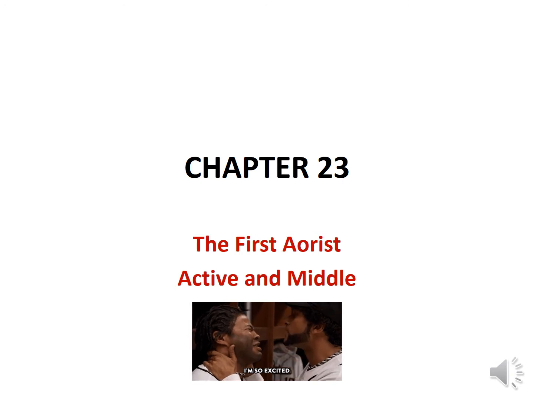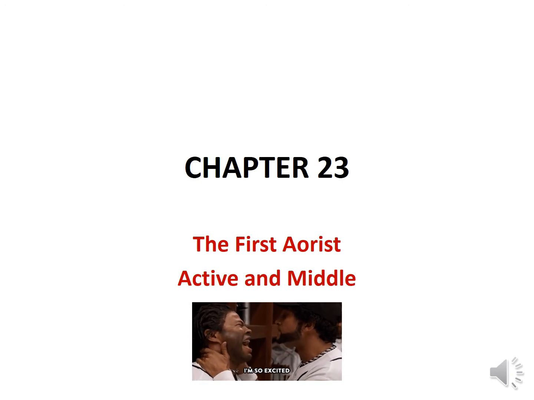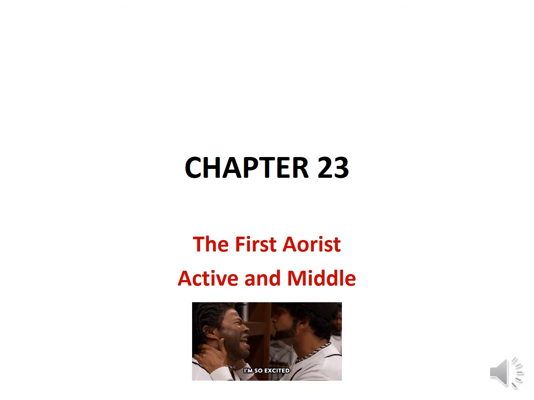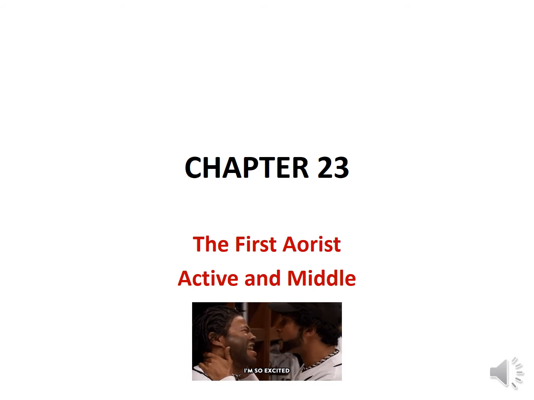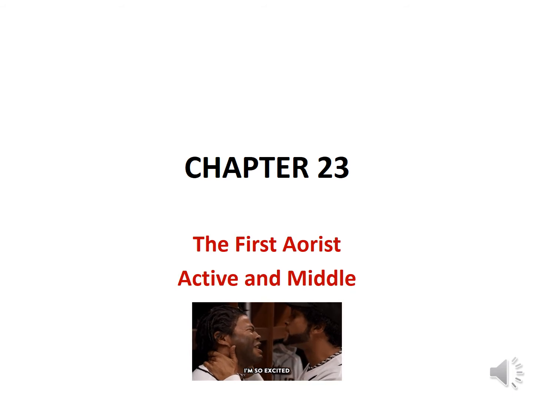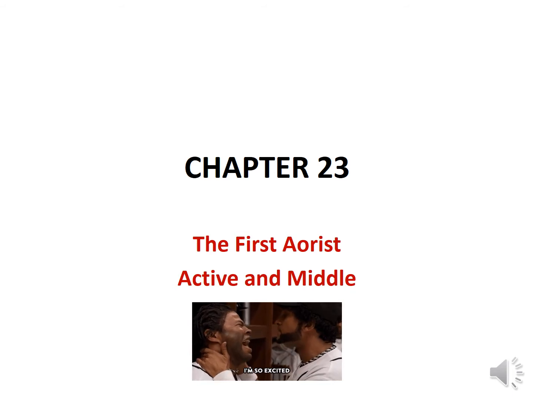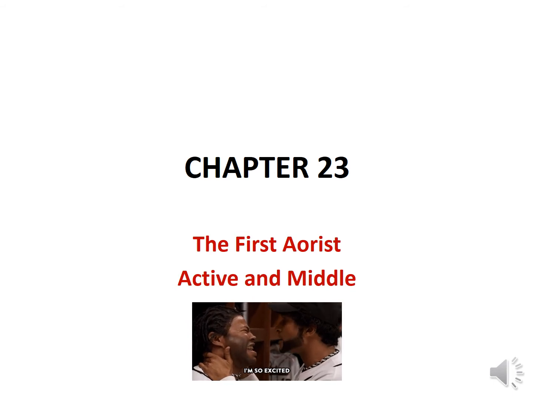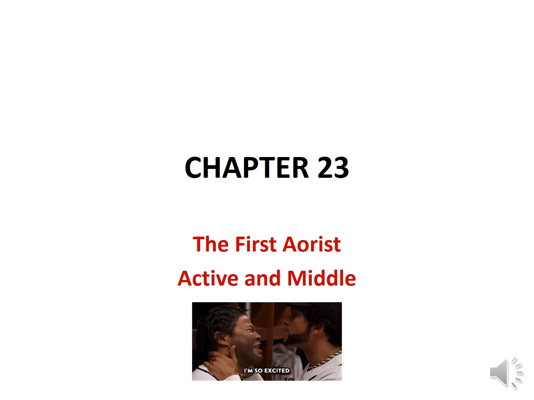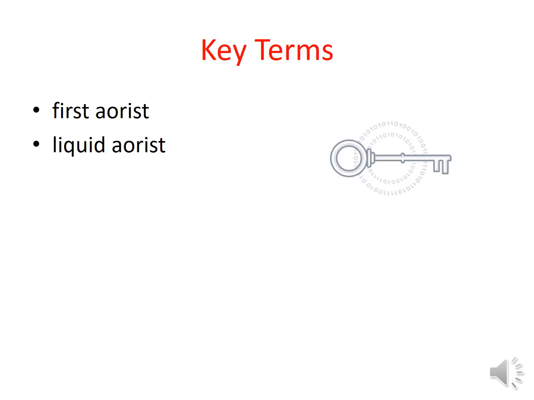We're continuing with verbs. As we ended last term in Greek 1, we're still working on the indicative mood of verbs. Remember, the indicative is the mood of fact. It indicates an action that occurs in the mode of reality or in the mode of fact. And we're continuing with the aorist. We ended with the second aorist, and now we move backward to the first aorist. Just two key terms. You can handle that. First aorist and liquid aorist.